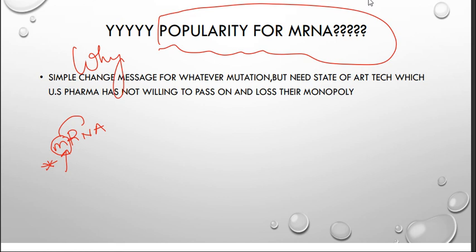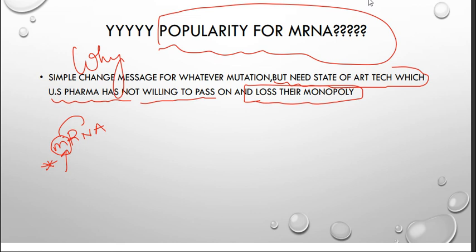That is the thing. Simply changing the message for whatever mutation, but it needs state of the art technology which US pharma is not willing to pass on and lose their monopoly. That is what I am saying. See what these people are saying if our government asks for technological transfer to Indian pharmaceutical companies. We know India is a hub of manufacturing, with a lot of generic companies.